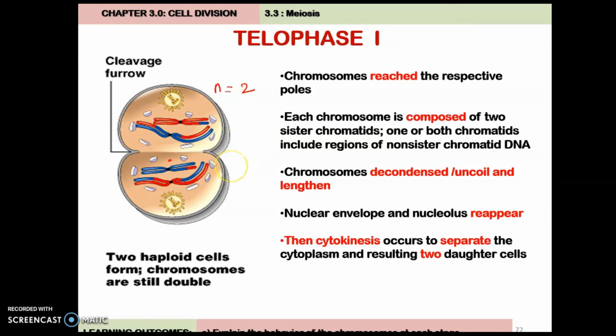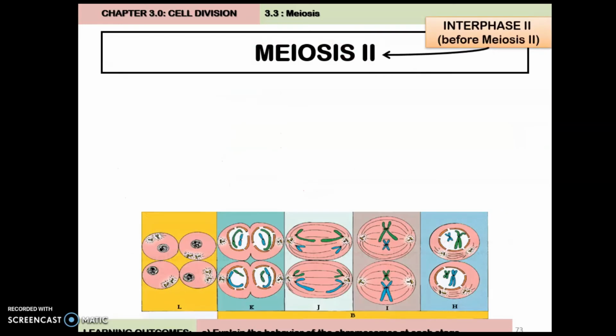Tapi adakah kita capai misi meiosis? Tak lagi. Sebab misi meiosis kita ada 2 tadi: untuk dapatkan 4 daughter cells, and each daughter cell has half the chromosome number of the parent. Tapi selepas telophase 1 ni kita baru dapat 2. Jadi tak cukup. Then that's why we continue with meiosis 2.